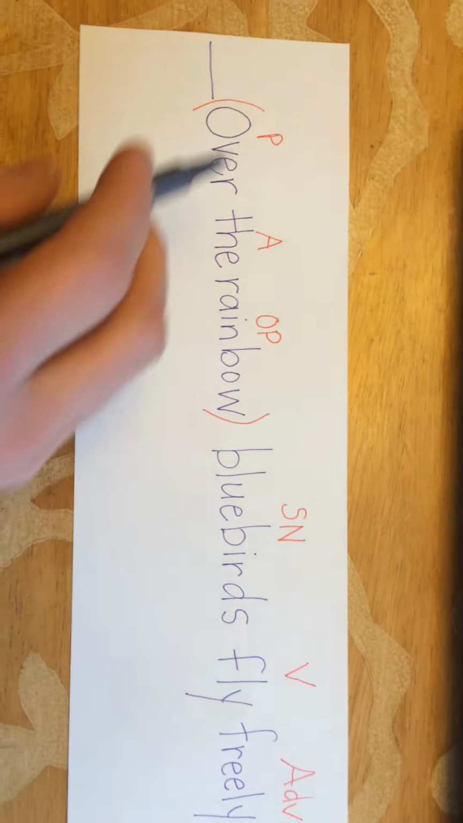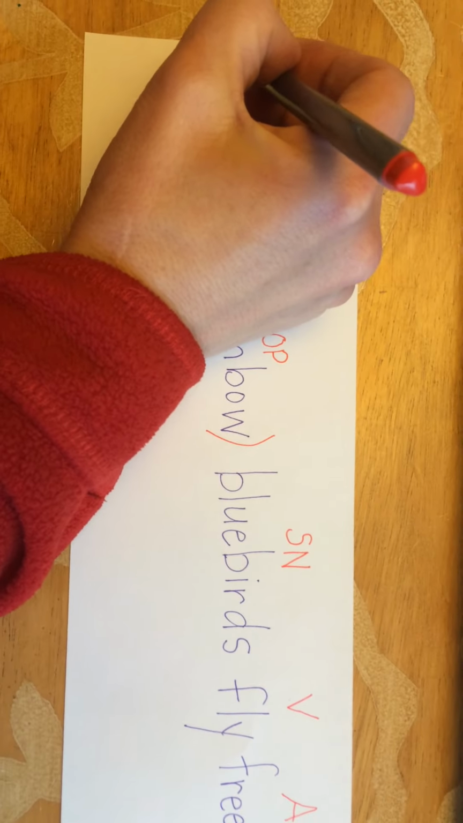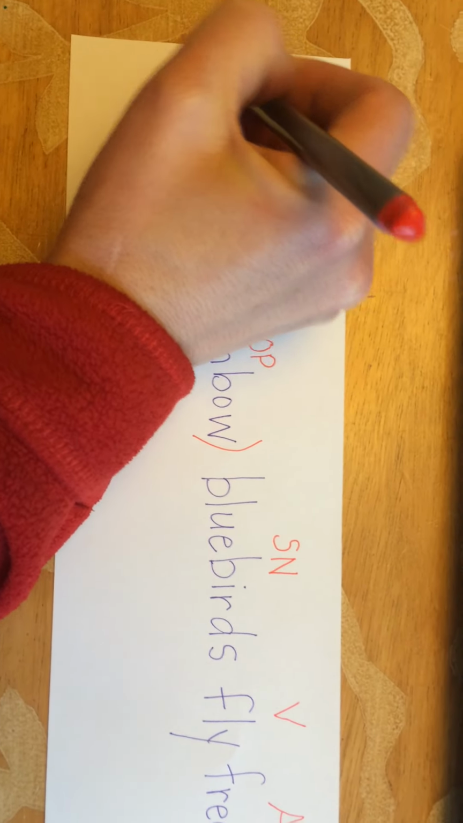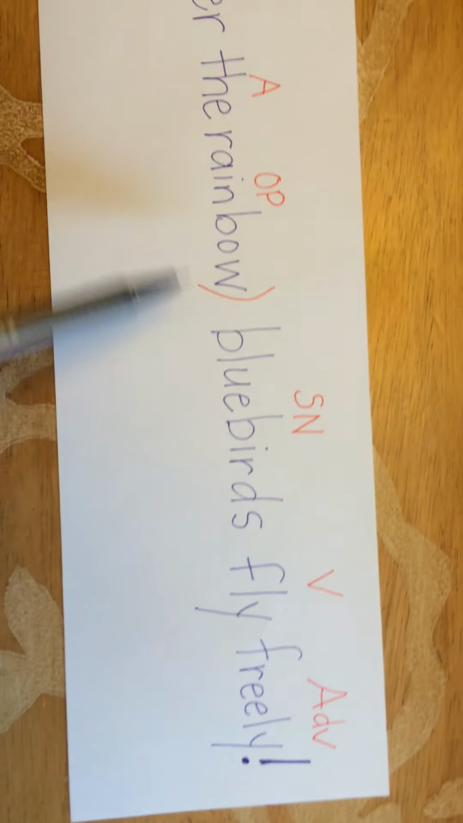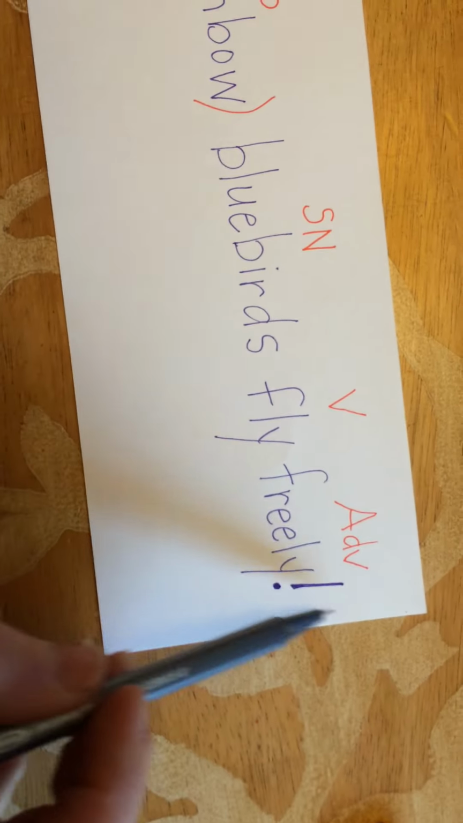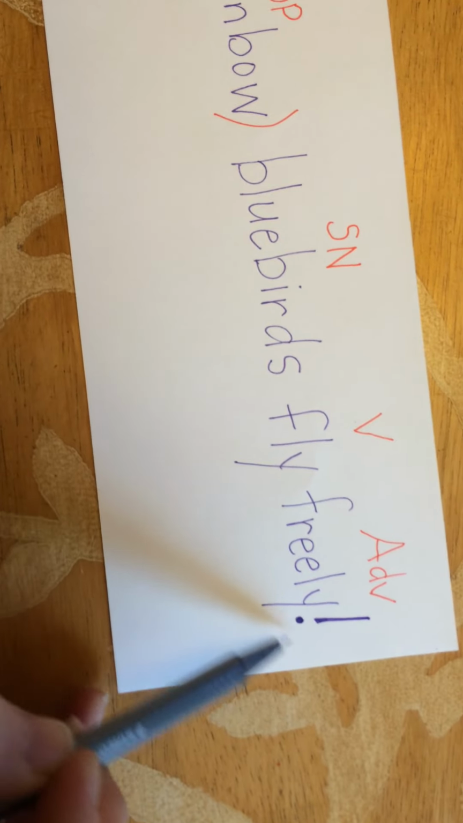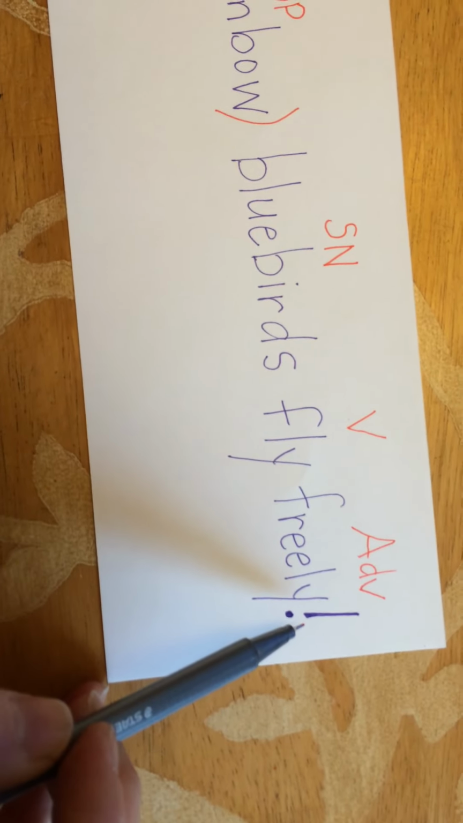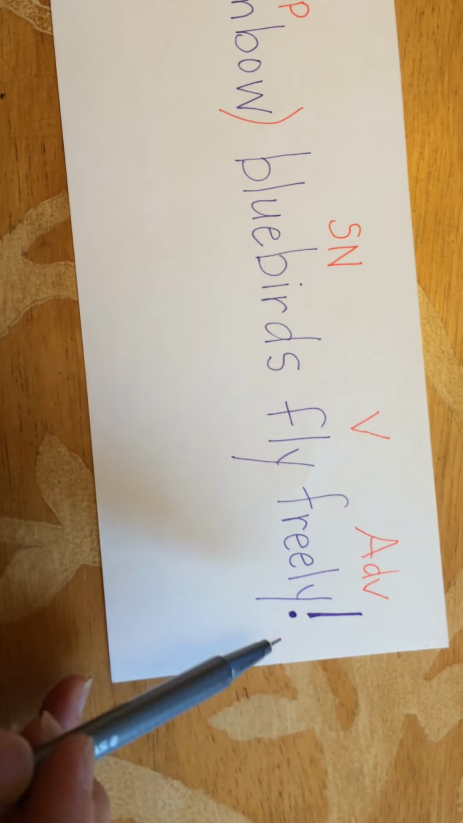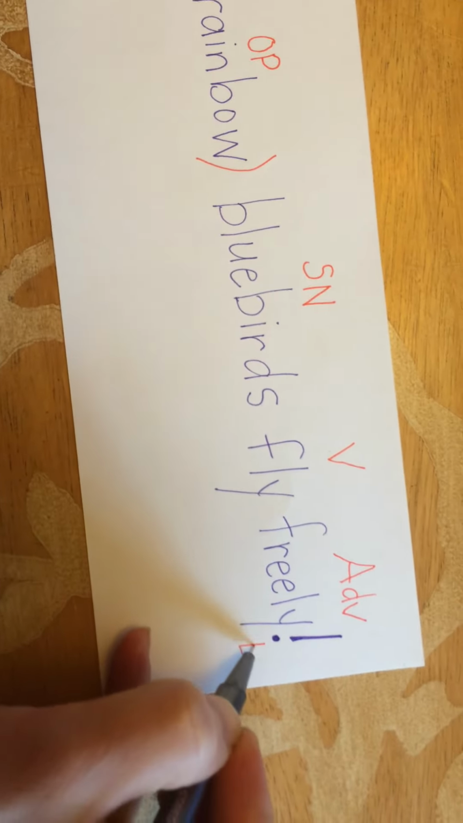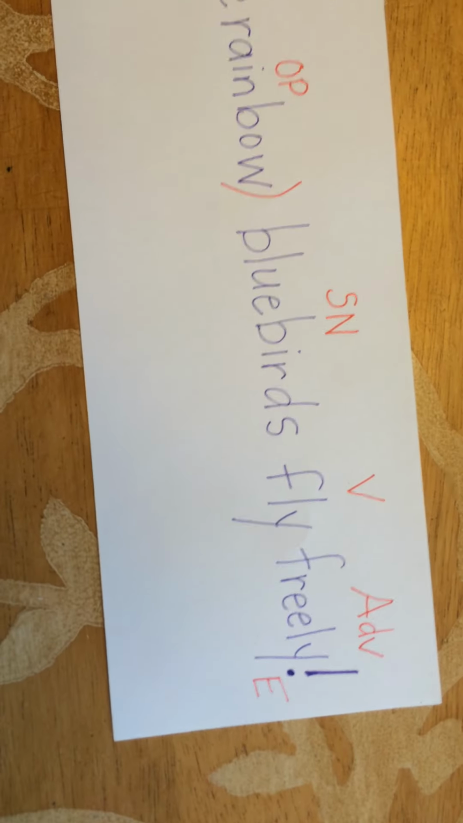So we're going to go to the beginning of the sentence and label our sentence pattern. Subject noun, verb, pattern 1, check. Now we're going to go to the end of the sentence. What do we see there? We see an exclamation point. So we're going to say exclamation point, strong feeling, exclamatory. And the label for that is E. So we're going to label that E.